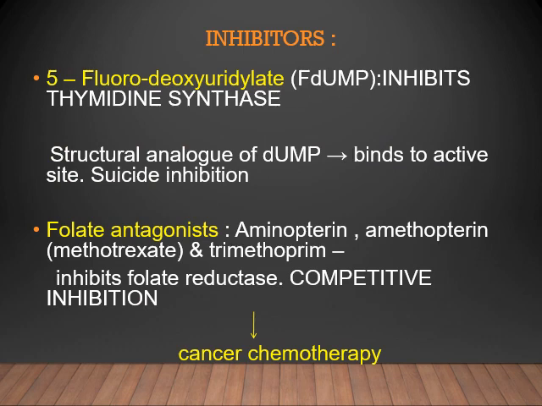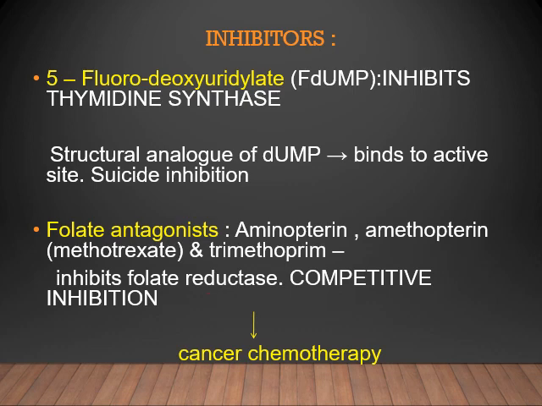And the next drug is 5-fluorodeoxyuridylate, which inhibits the thymidylate synthase enzyme. It is a structural analog of deoxyuridine monophosphate, which binds to the active site, and is an example of suicide inhibition. The last drug is the folate antagonist, aminopterin, amethopterin. These are also known as methotrexate, and trimethoprim. This can inhibit folate reductase by competitive inhibition.